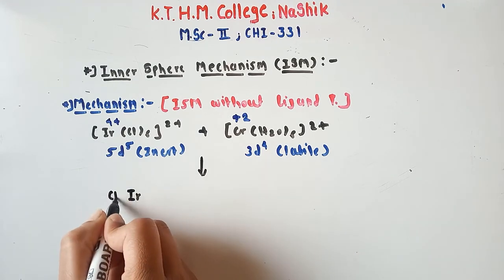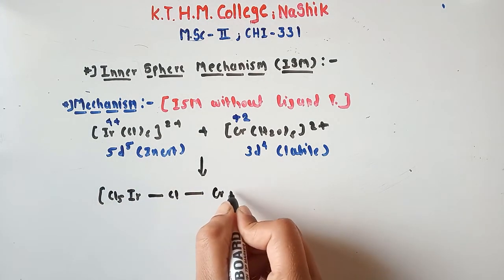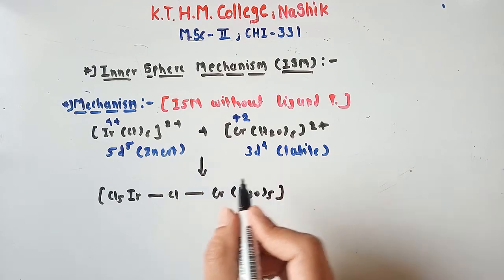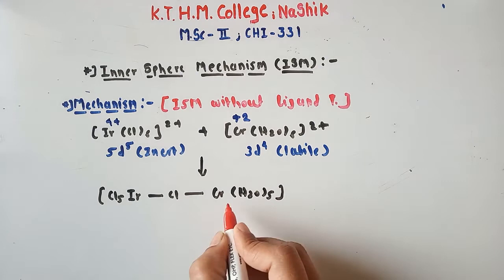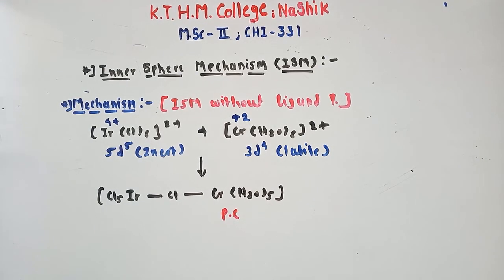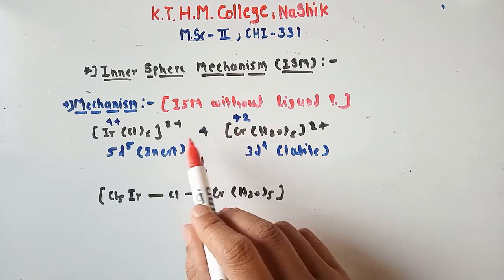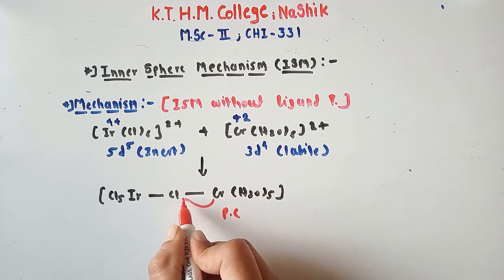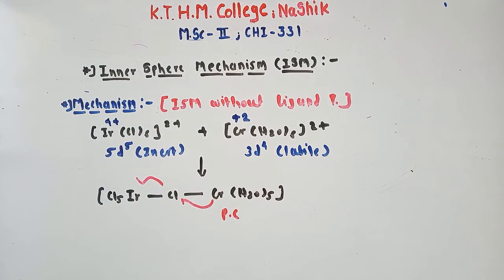IrCl5. I use a shortcut here. Okay, this is your precursor complex. So obviously, since chromium carries +2 and iridium carries +4, electron transfers from chromium to iridium. So electron transfers from chromium to this chlorine, the bridging ligand, and then to iridium. Okay, finally iridium. So this was a precursor complex.